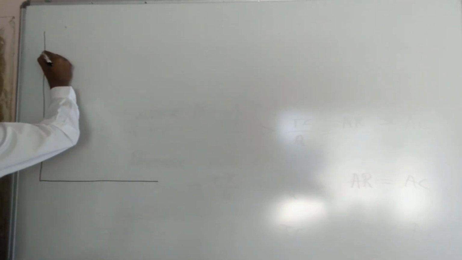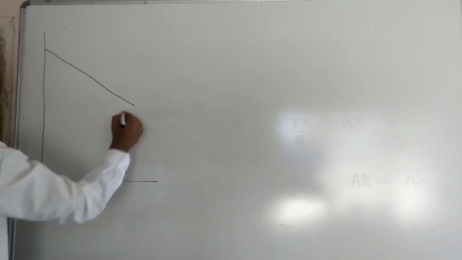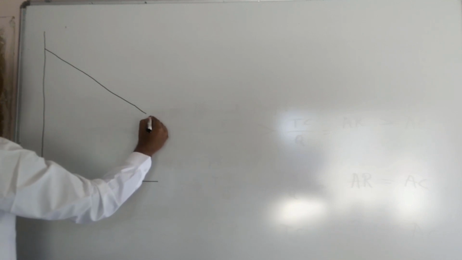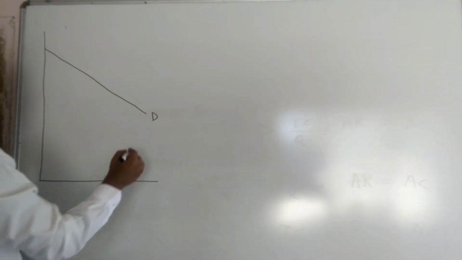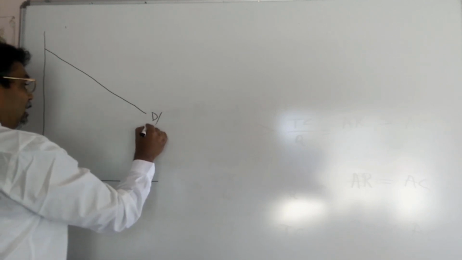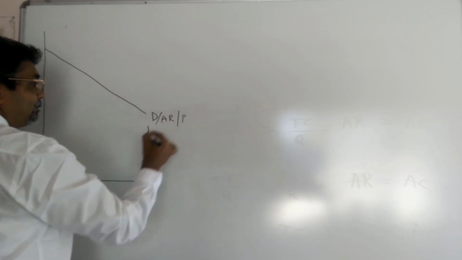In this diagram, this is what we call the demand curve, or the AR curve, or also the price per unit curve.